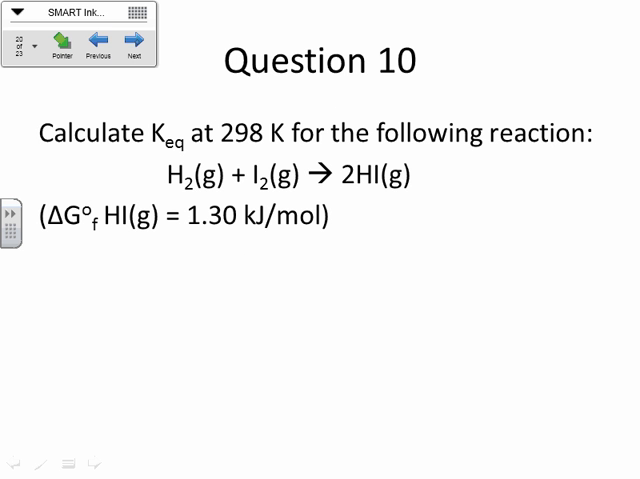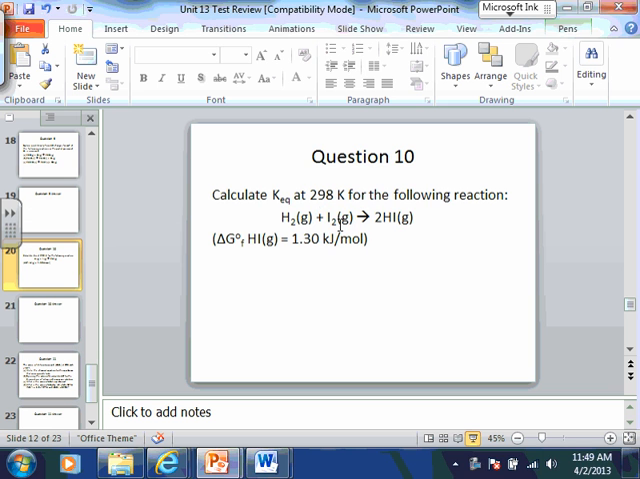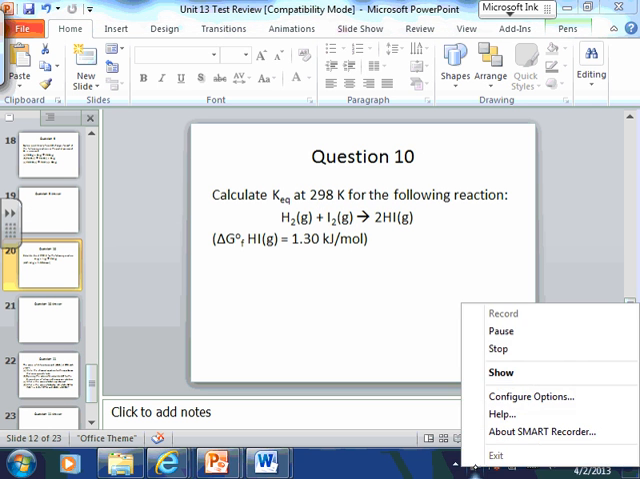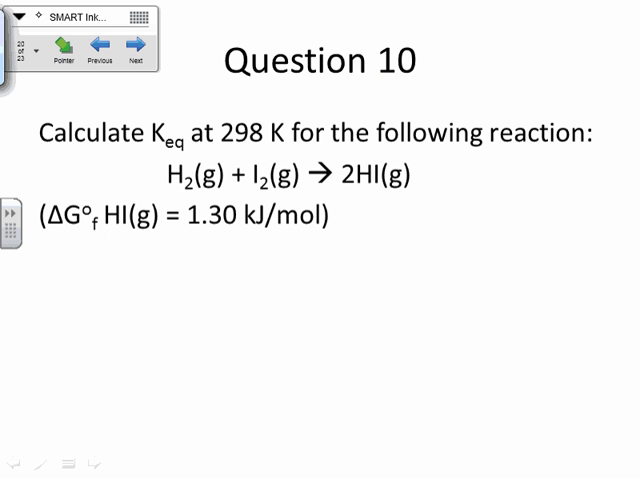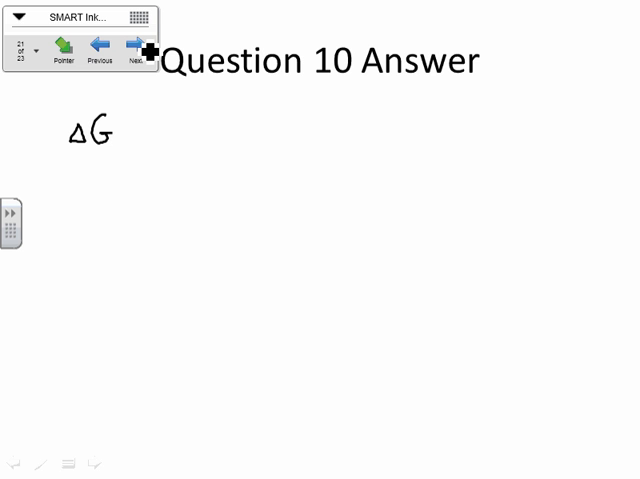All right, question number 10. Calculate the equilibrium constant at 298 K for the following reaction, and the only thing I've given you is a delta G of formation and a temperature. Okay. So let's talk about this one real quick. We're calculating K, and they're giving us a delta G, so that's probably going to have something to do with the delta G equals negative RT ln K equation. And again, this one's on your equation sheet. So delta G equals negative RT ln K.